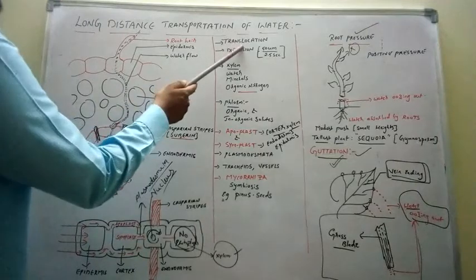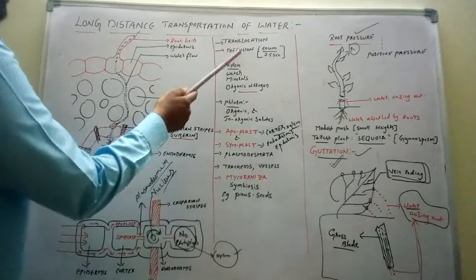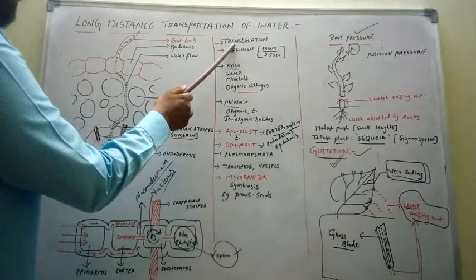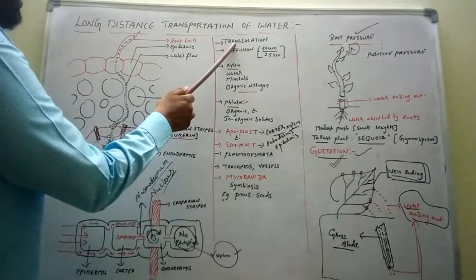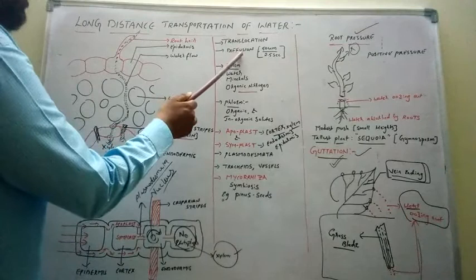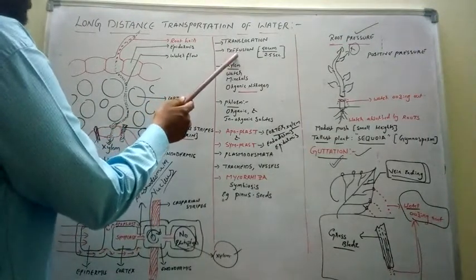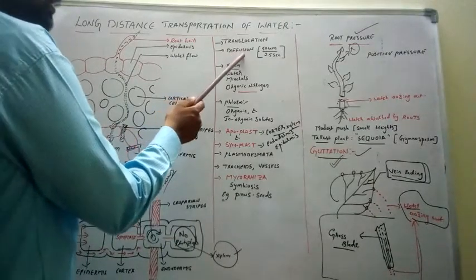Now, translocation is defined as the long distance transport of substances in a bulky way. Here the water has to be transported from roots to the tip of the stem. In order to translocate to that much height, diffusion is not sufficient. Diffusion is a very slow process. It can occur only over very short distances.